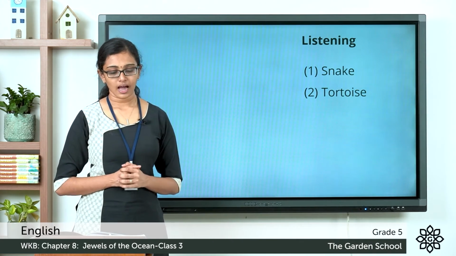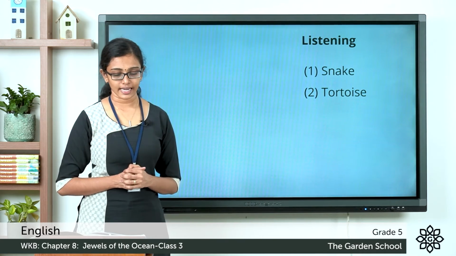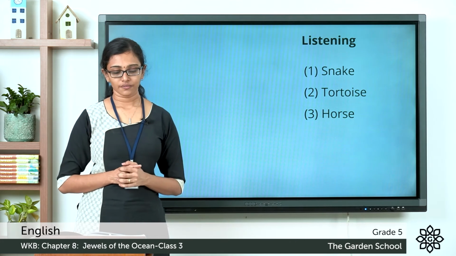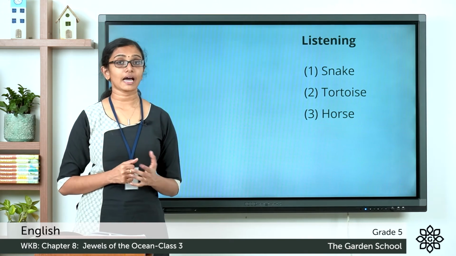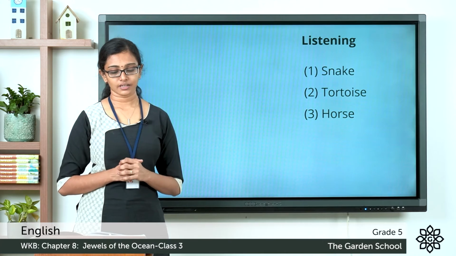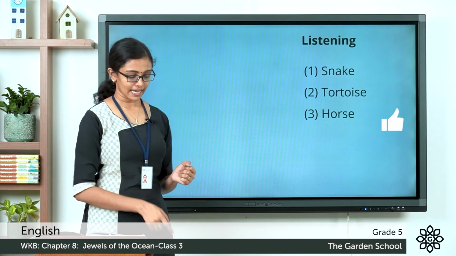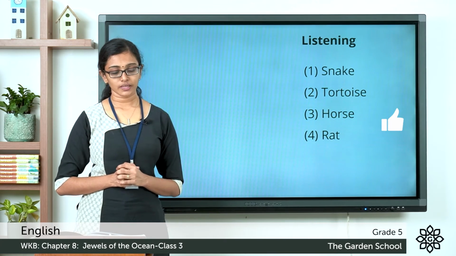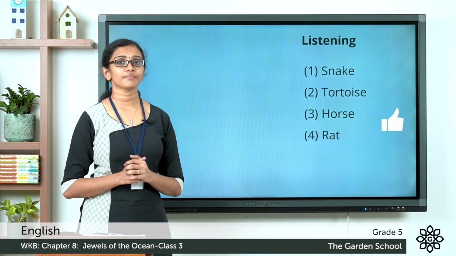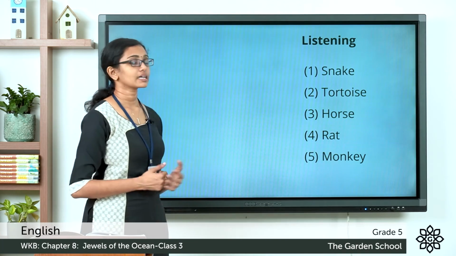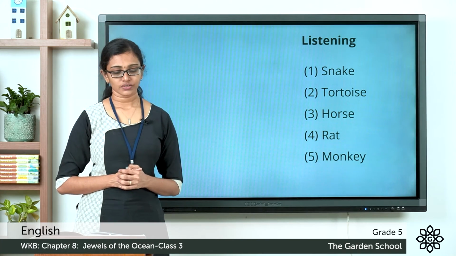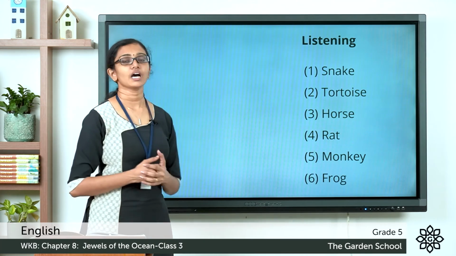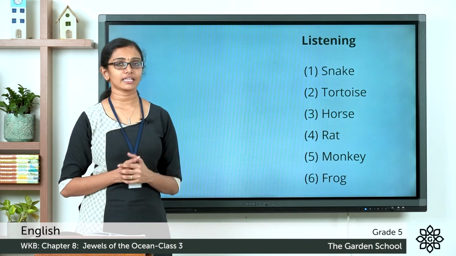And the third one, I can trot, canter and gallop. Who am I? The answer is a horse. Now the fourth one, I am small but I can scurry off so fast that no one can catch me. And the correct answer is a rat. Now fifth one, I swing from branch to branch and I love bananas. What is the correct answer? It is monkey. Now sixth one, I love to hop, hop, hop. What is the answer? It is a frog. So I hope you got all the answers correct.